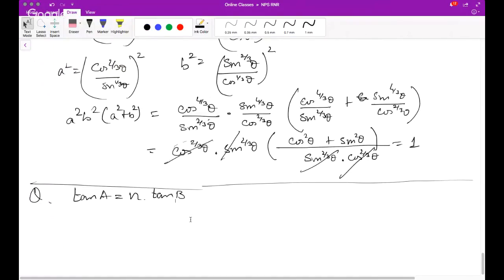And sine A is m times sine B. Okay. Prove that cos square A is m square minus 1 by n square minus 1.